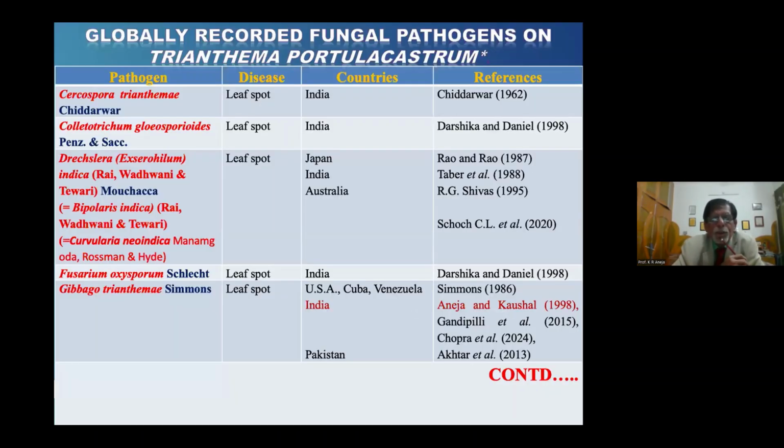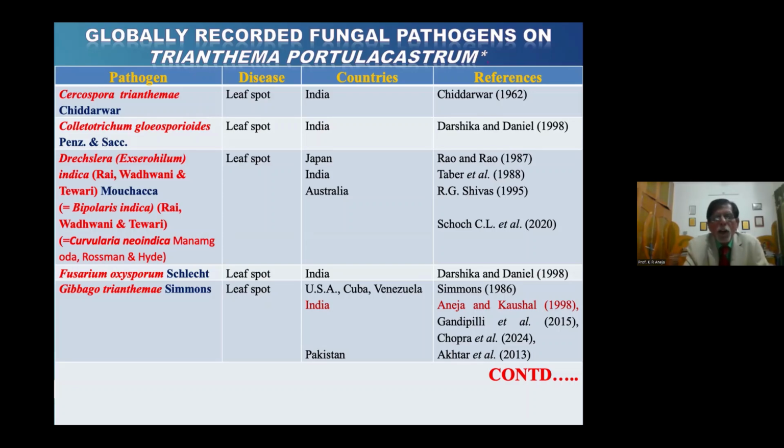Next slide. Here, our journey starts with the infestation, that is, how much loss a weed is causing to different crops. Then we go to the fungal pathogens, what are the fungal pathogens which come on this weed. The total number of fungal pathogens reported around the globe is 15, and most of these have been reported from our country. The first pathogen reported, as you are seeing here, is Cercospora trianthemi, which was reported from our country by Chidambaram in 1962.